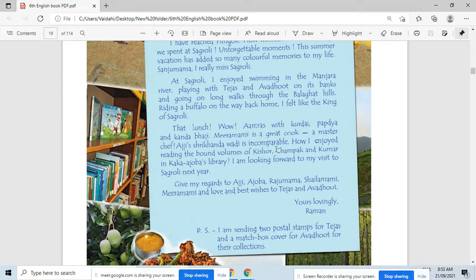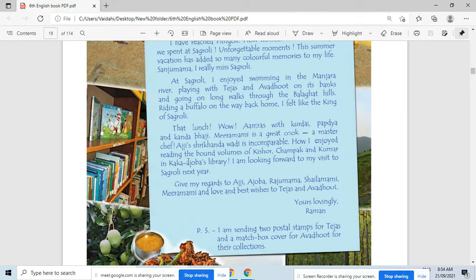Incomparable. The pronunciation of this word is incomparable. Bound. The pronunciation of this word is bound. Library. Forward.